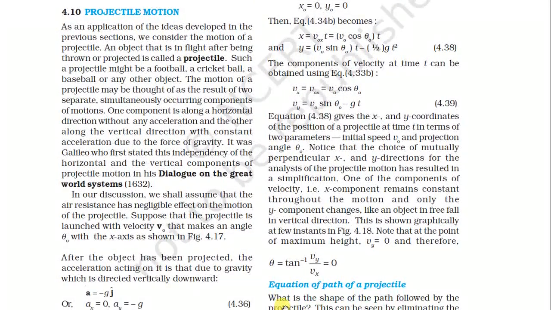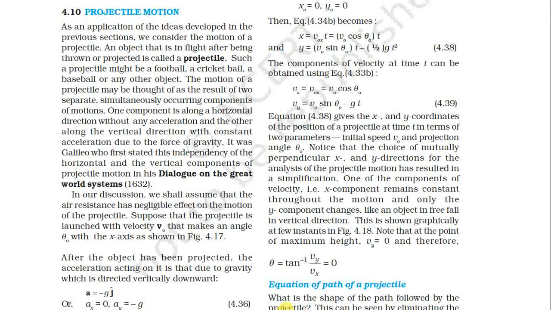Now this gives the x and y coordinates of the position of the projectile at time t in terms of the initial speed v0 and the projection angle theta 0.